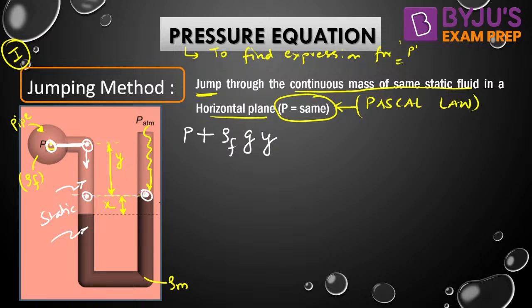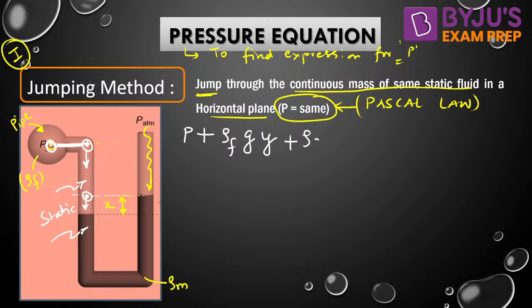Because these 2 points are not part of a single fluid. We cannot join them from the top. But if we join them from the bottom, we need to travel in multiple fluids, rho F and rho M. That is why jumping will not be allowed here. We are not going to jump here. What we are supposed to do, we need to move further in downward direction.